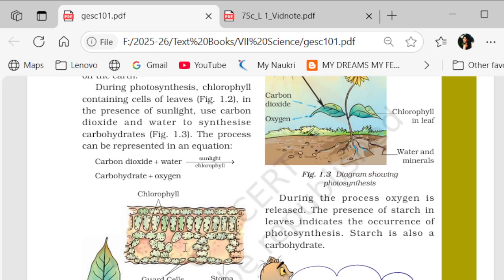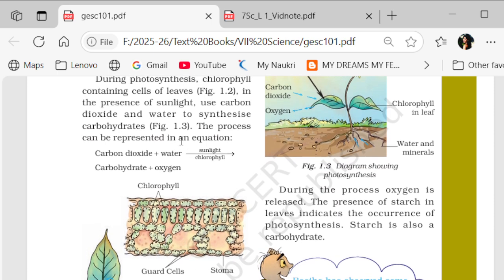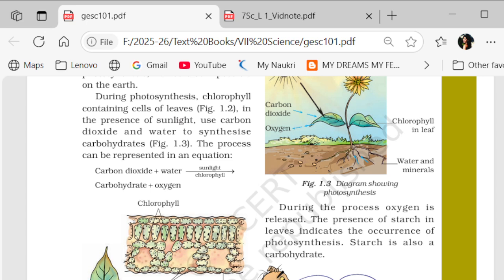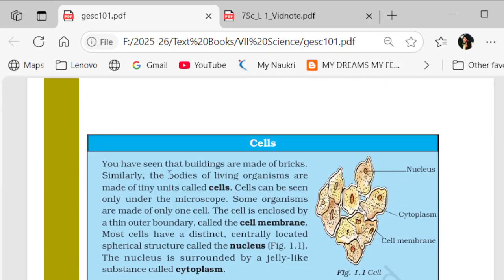Now another important thing, that is the stoma. Let's see, there are stomata on the leaves of the plants. These stomata are small pores. The singular is stoma and the plural is stomata. Small pores between the guard cells. Okay, see, there is a cell structure given here on this page. You know that we all are made up of cells.